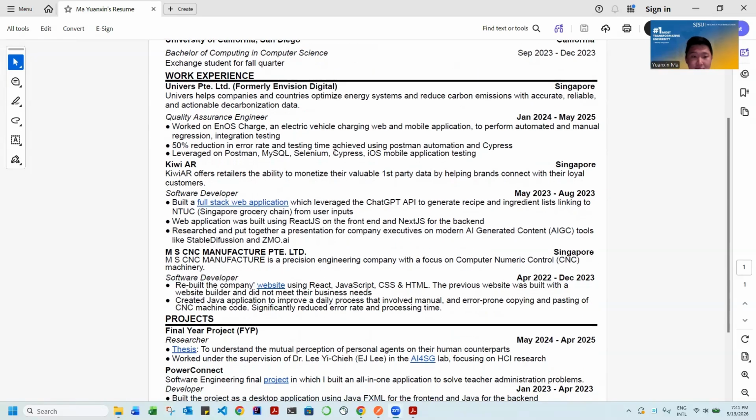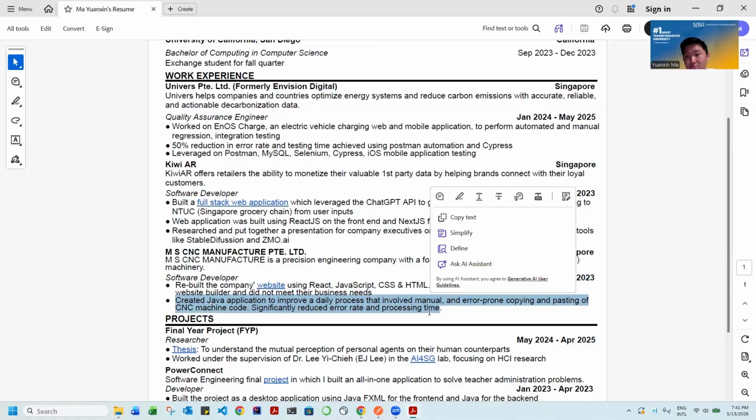In my previous internship experiences, I worked with an MSCNC manufacturer as a software developer, where we built the company's website using React, JavaScript, and CSS. I also created a Java application to improve their daily process automation, which resulted in a huge improvement in their production workflow.